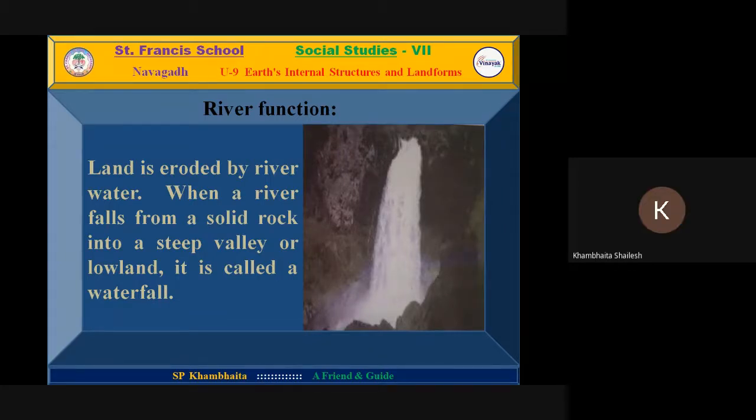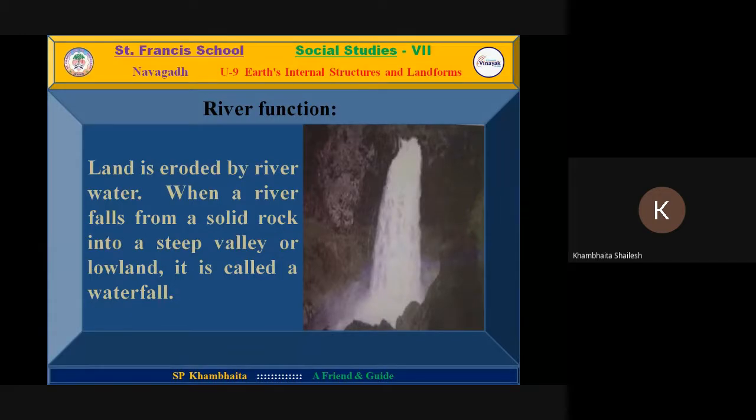Yes, land is eroded by river. River water flows from a higher place to a lower place. Higher place means like rock or hilly region, and steep valley means lower region. This process of the river is called a waterfall.